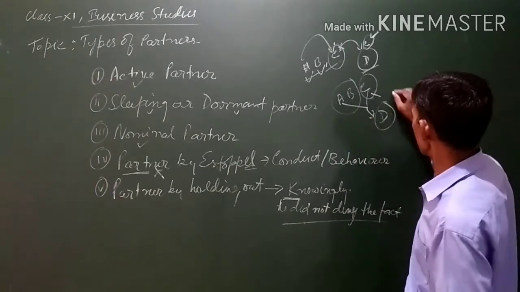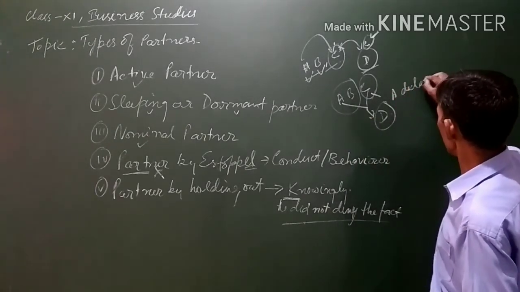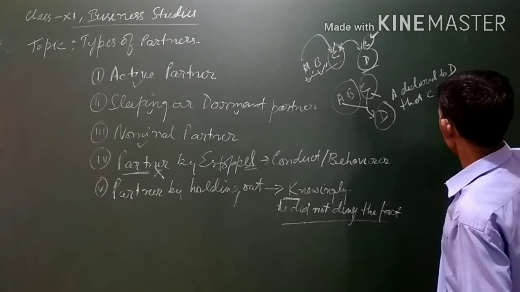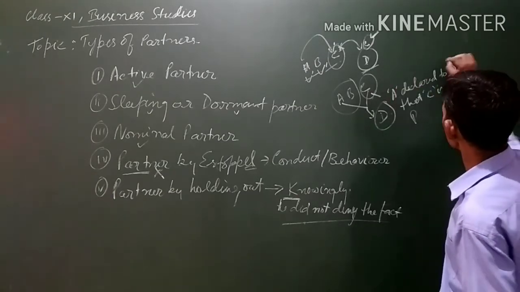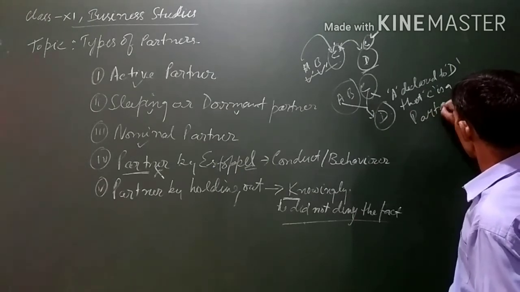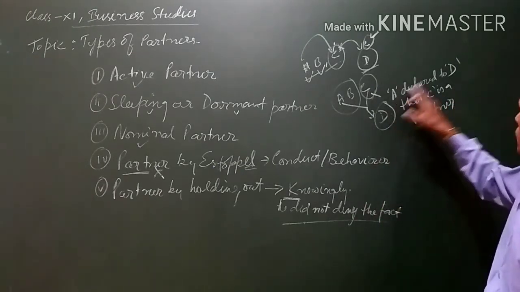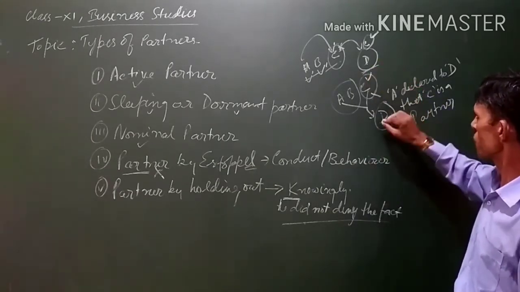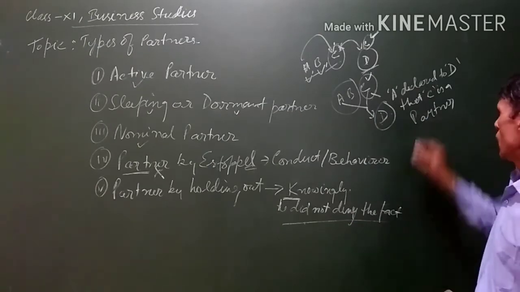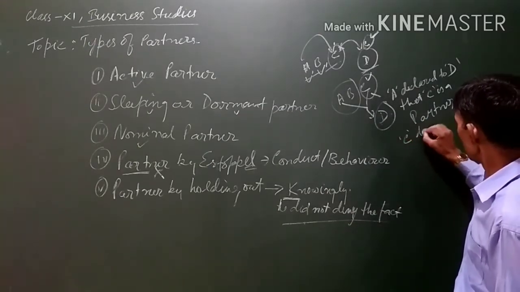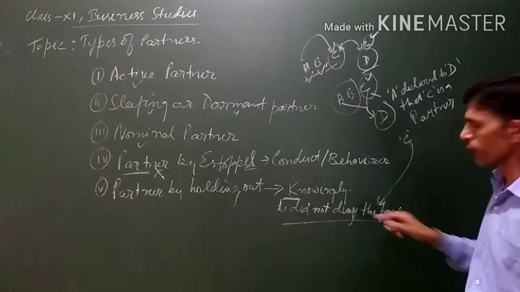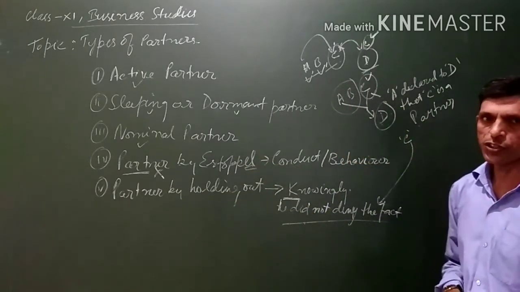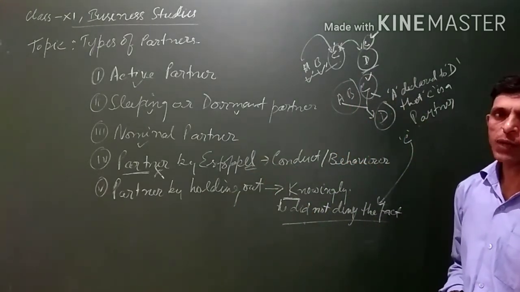But here A declared to D that C is a partner, and C was also present when this discussion was going on, and C did not deny the fact. So in this case, C will be called a partner by holding out.